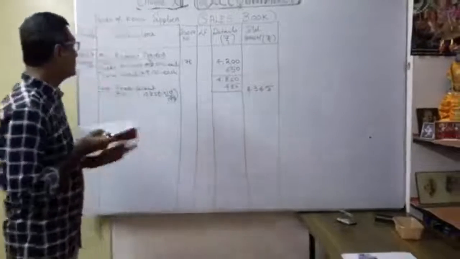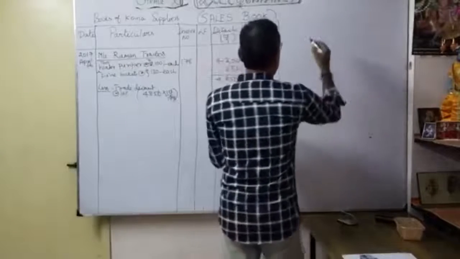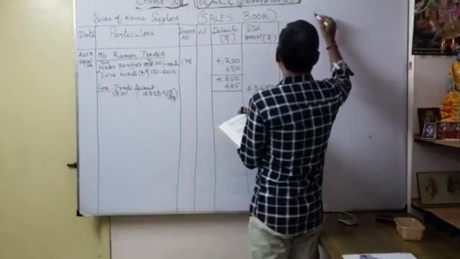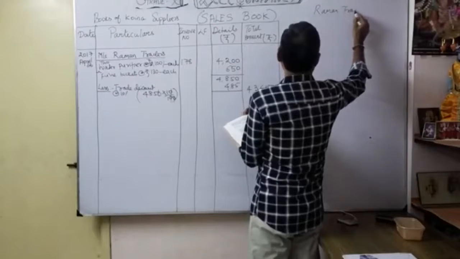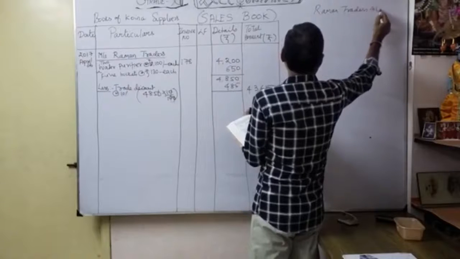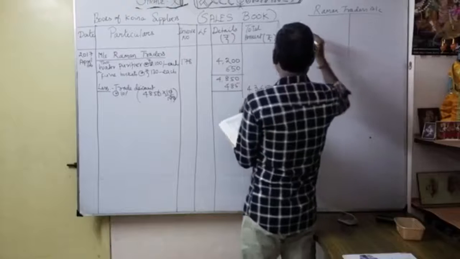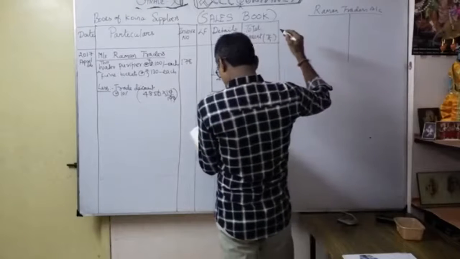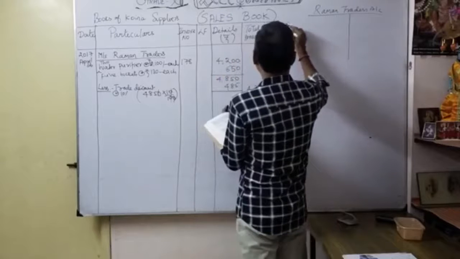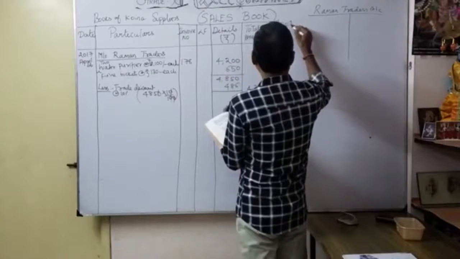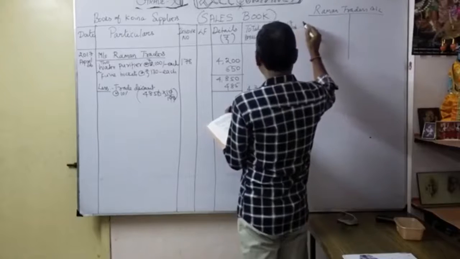Now we can open Raman Traders, that's why I gave the space here. Simultaneously we can open the customer's account, Raman Traders account. What is the date? The date is April 6, 2017. So what are you going to write?